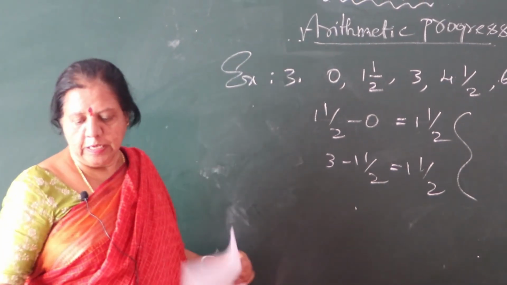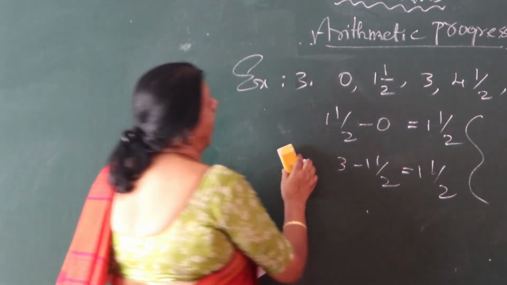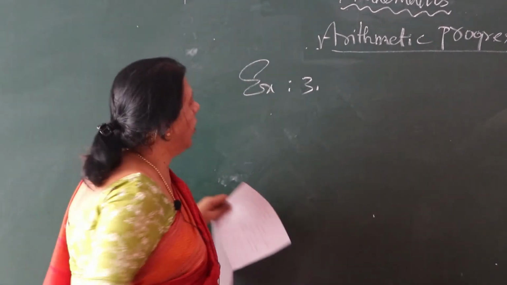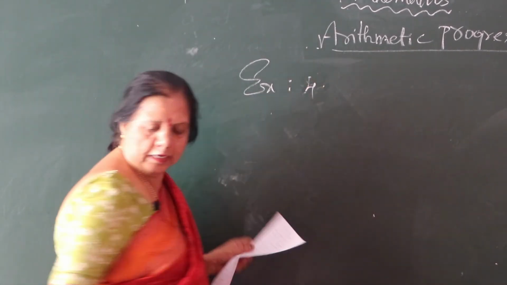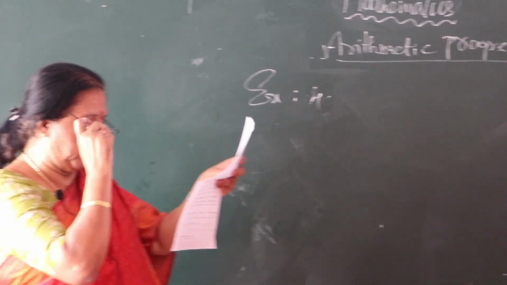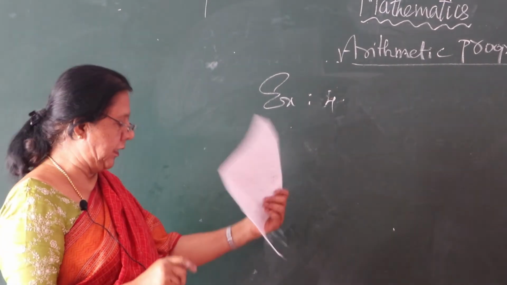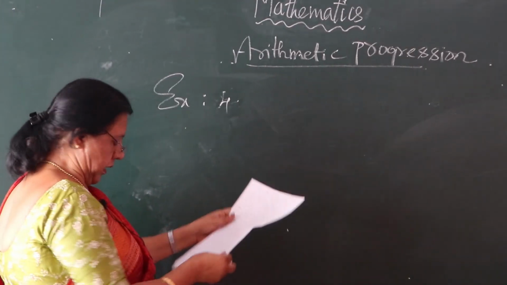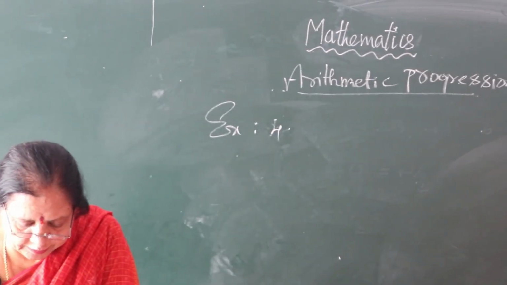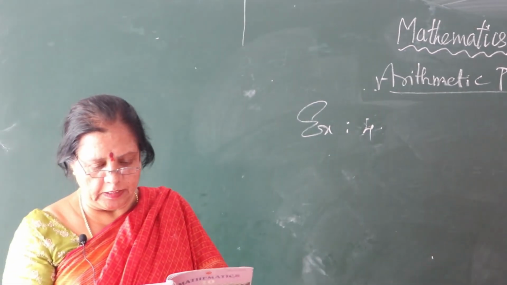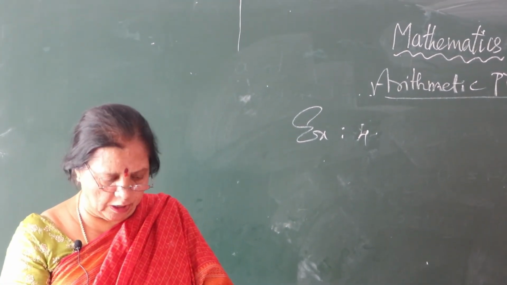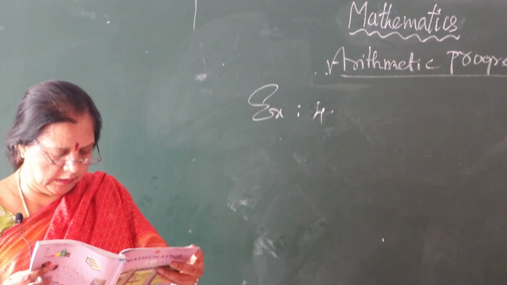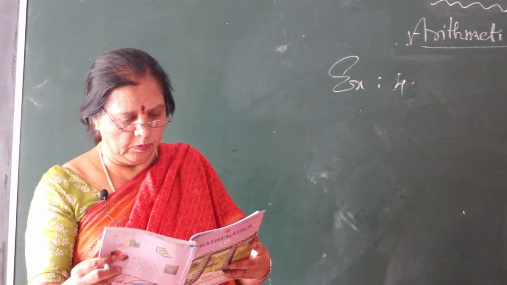Understood? Okay. So I will give another last example, example 4. In your textbook they have given, children, you check it out.